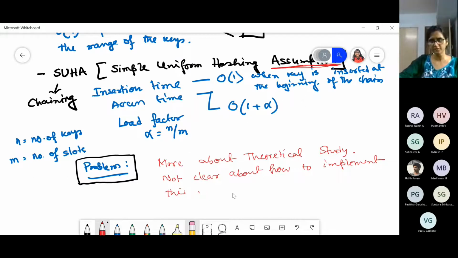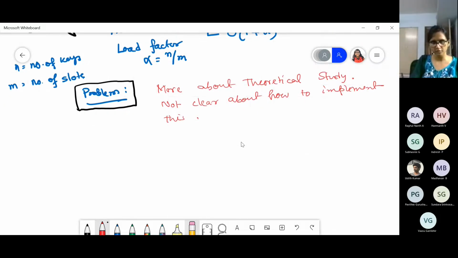Because of that, basically, we switch from this simple uniform hashing assumption, SUHA, to this universal hash family. Universal hash family gives us many benefits. One is it will provide us the hash function which will perform just like the SUHA.